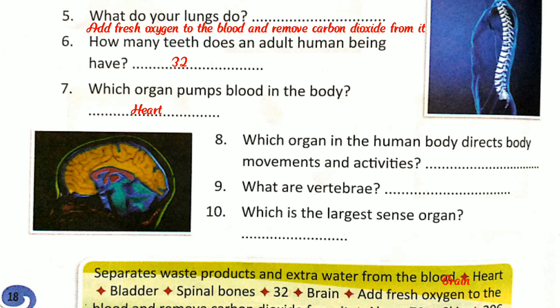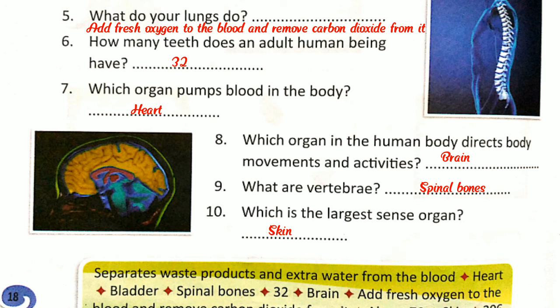Our mind, or brain, directs body movements and activities. Number nine, what are the vertebrae? They are spinal bones. Number ten, which is the largest sense organ? Our skin is the largest sense organ.